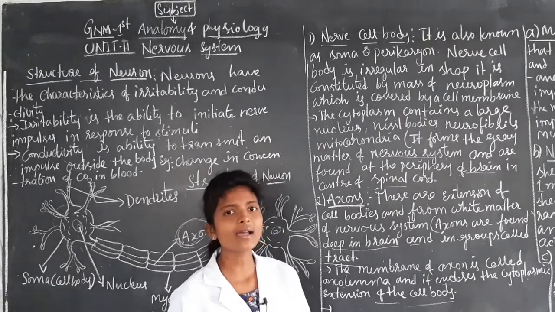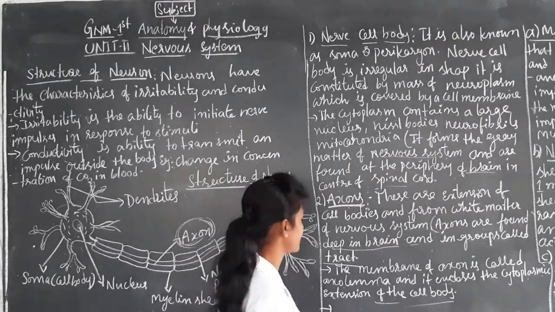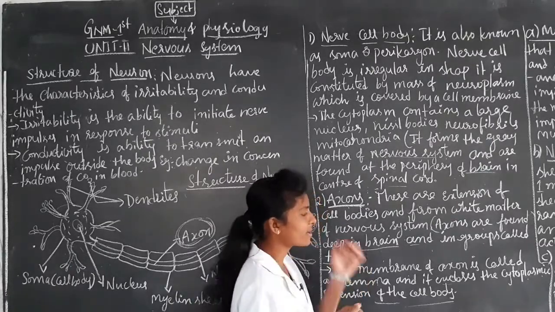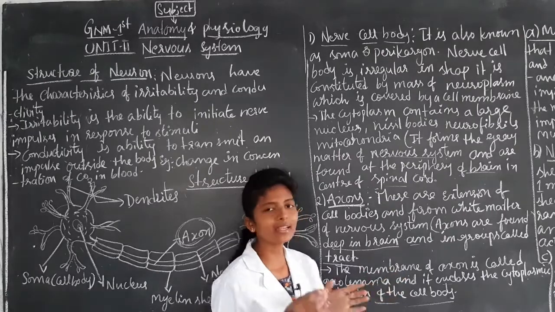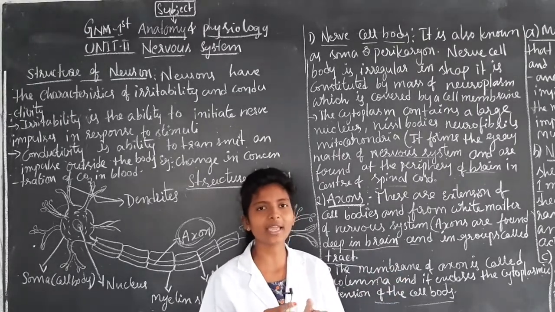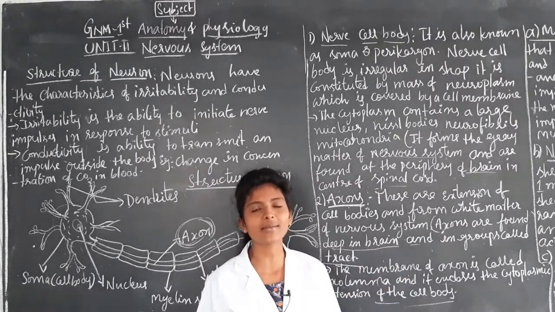So that is the axon's second point: the membrane of the axon is called axolemma, and it encloses the cytoplasm and is an extension of the cell body.